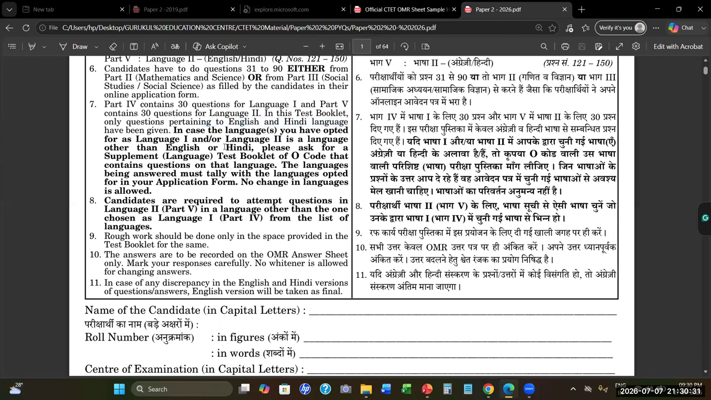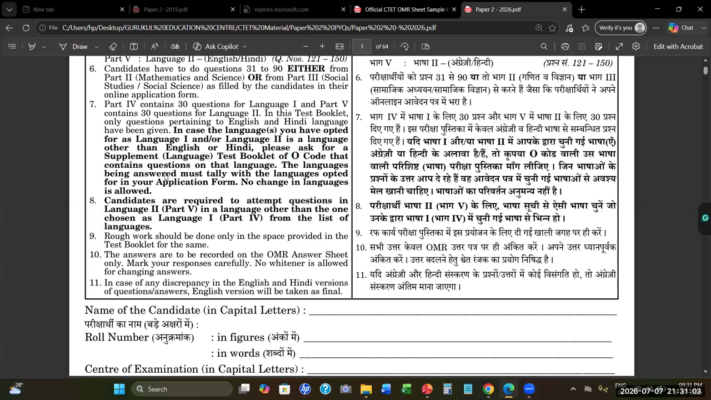Now, this is very important, which I was telling you. In case the language you have opted for as language 1 or language 2 is a language other than English or Hindi, please ask for a supplement language test book of O code only. The language supplement code of other language also should be O code that contains questions on that language. The languages being answered must tally with the languages opted for in your application form.